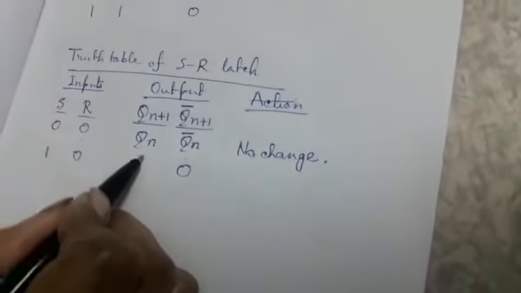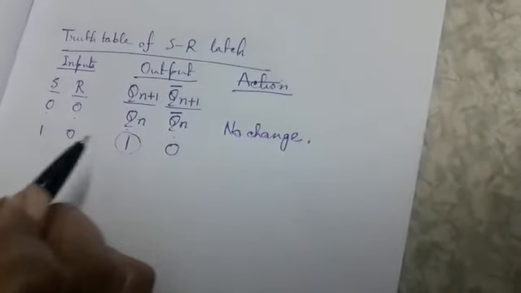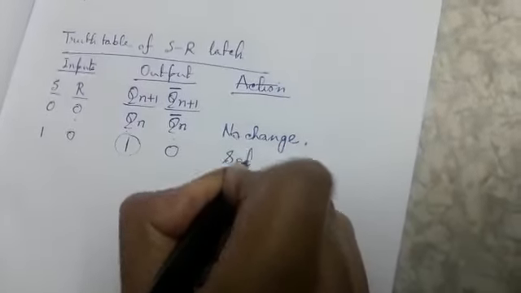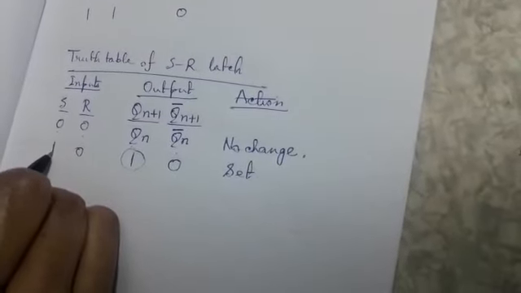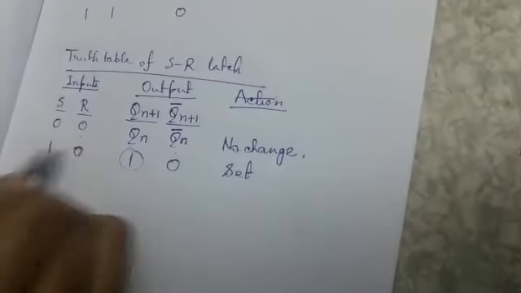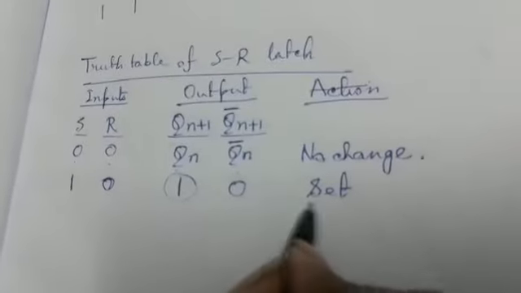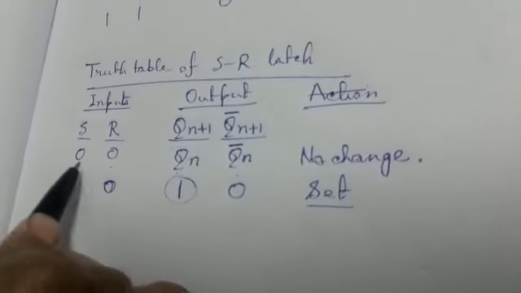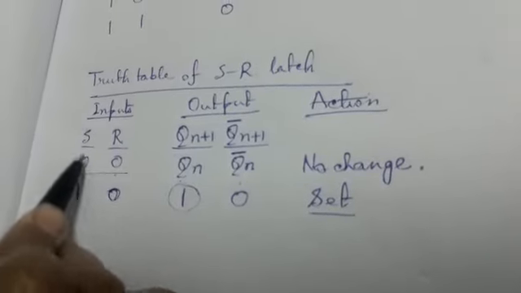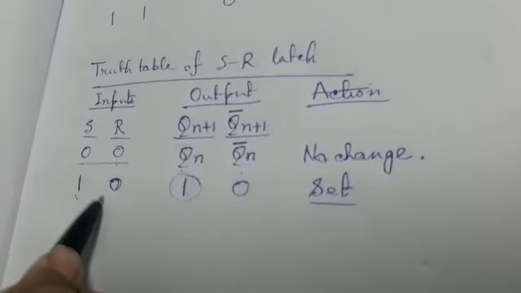Now when the value of the output Q is 1, we can say the latch is set. So when we give set input as 1 and reset input as 0, we will get 1 in its output and the latch is set. Okay, these are the two cases. In the first case I am giving both the inputs as 0. In the second case I am giving S equal to 1, R equal to 0.